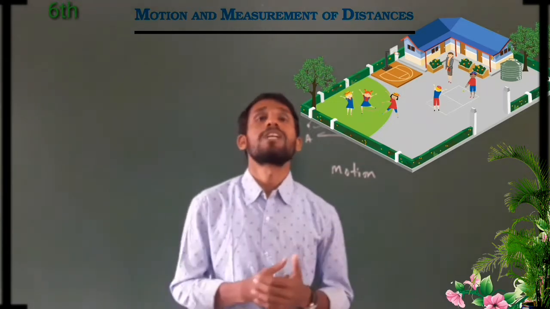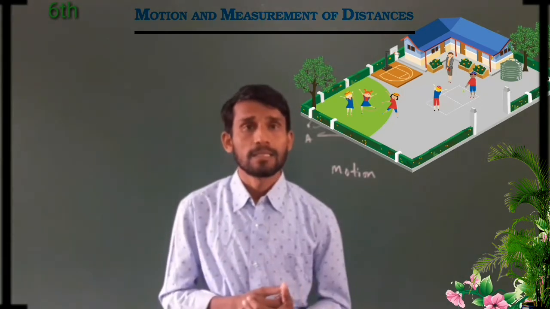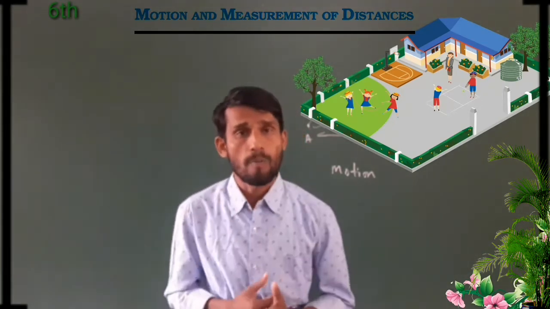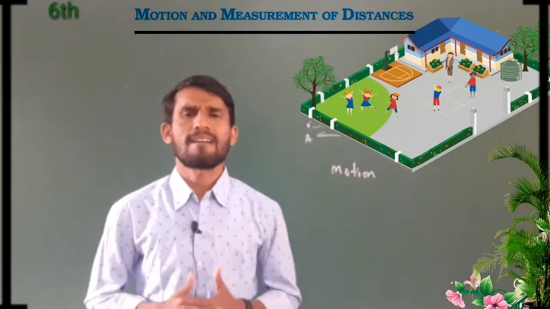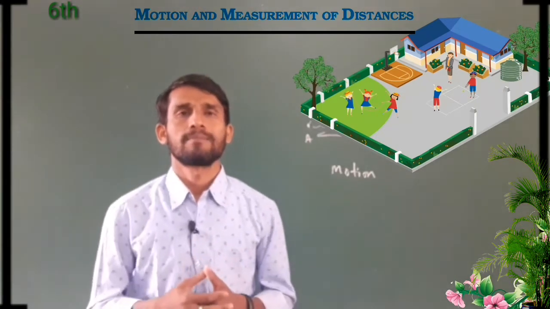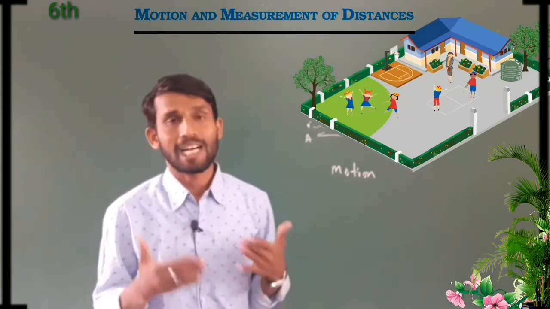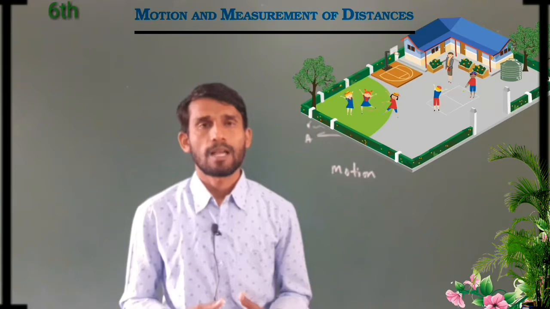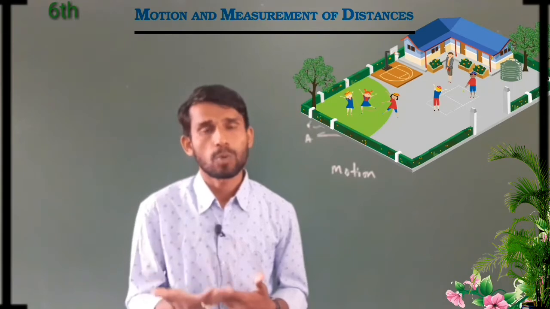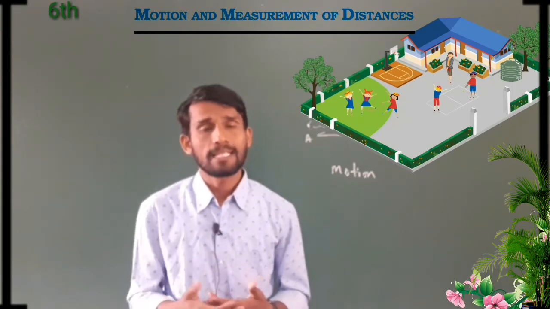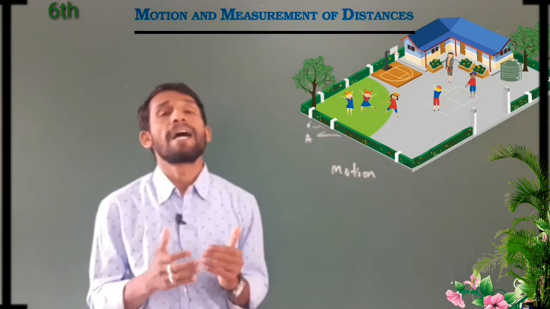a motorcycle to come to the school. Your friend may be taking his own bike to come to the school. Some people are coming by auto, and some people are coming by walk. If their houses are very near to the school, those students are coming by walk to the school. And those who are very far from the school are coming by auto, by bike and by school van. Some people are coming by bicycle.